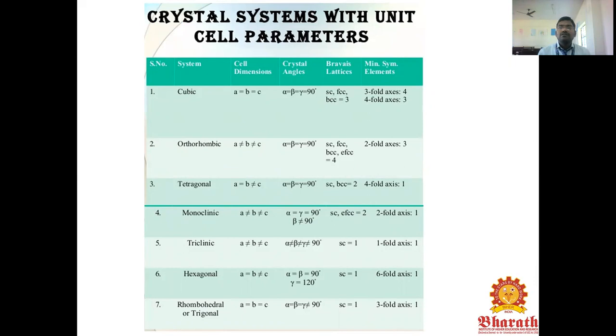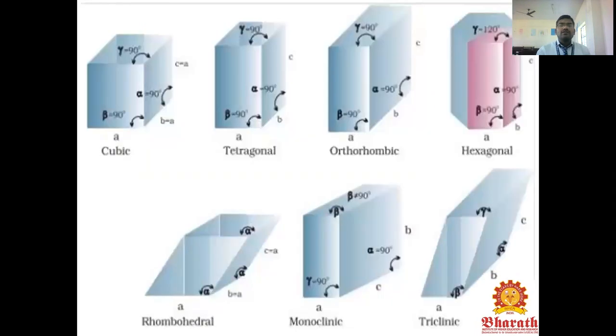And the minimum symmetry elements are a threefold axis of 4 and a fourfold axis of 3, so you are getting 3, 4 and 6. For hexagonal, you are showing a sixfold axis in one atom. For rhombohedral, a threefold axis of one atom is present in the cell parameters of the crystal system. This shows each crystal system: cubic, tetragonal, orthorhombic, hexagonal, rhombohedral, monoclinic and triclinic, the 7 crystal systems.